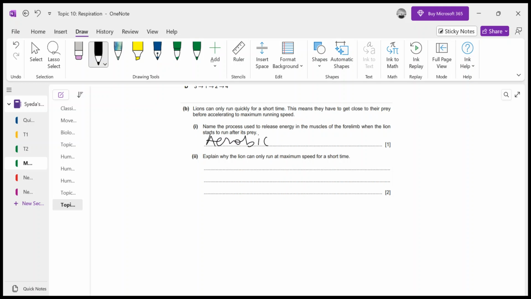And explain why the lion can only run at maximum speed for a short time. After that time his body starts to produce lactic acid due to anaerobic respiration. The accumulation of lactic acid in his muscles will give him muscle cramp and fatigue, and there will be an oxygen debt, so he will start to breathe harder and have some breathlessness. That's why he cannot run for a longer period of time. This is basically the answer for this question.